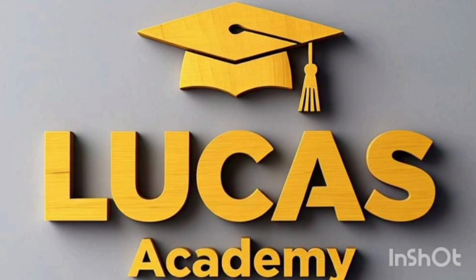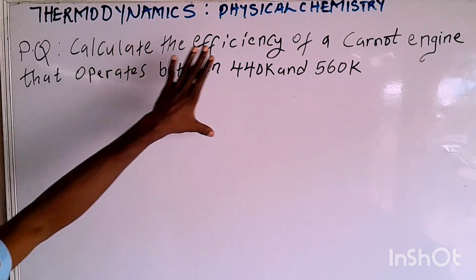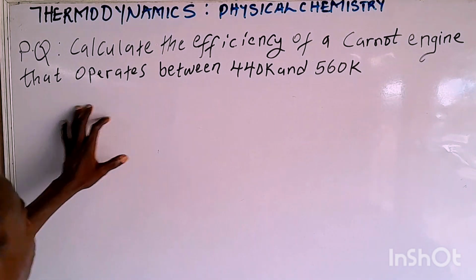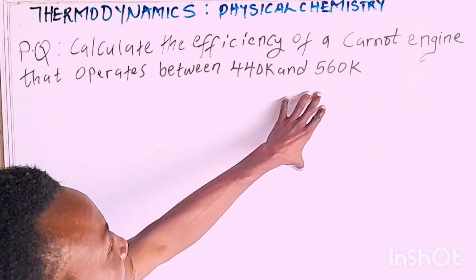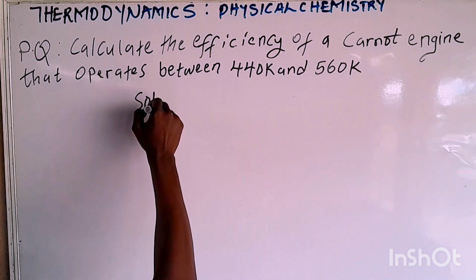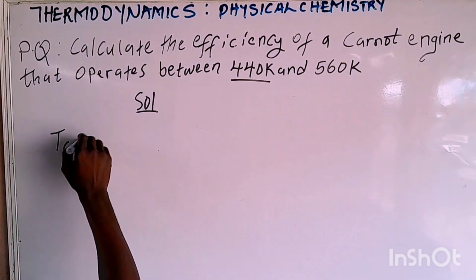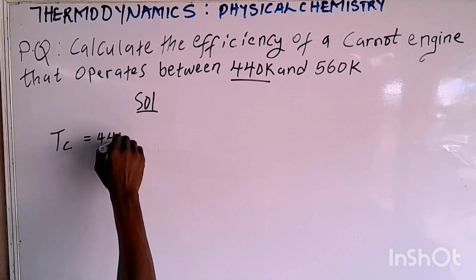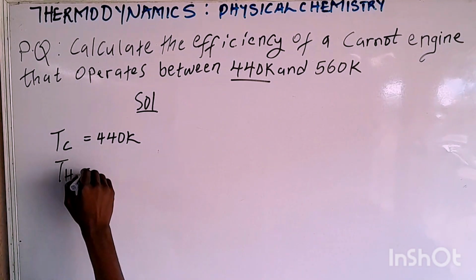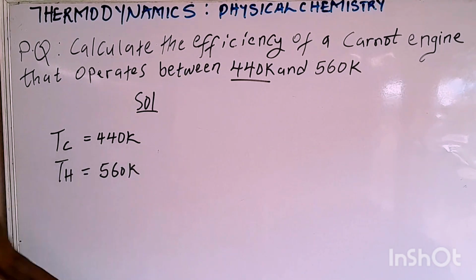So you have a problem of this type. The question says calculate the efficiency of a Carnot engine that operates between 440 and 560 Kelvin. So this one here represents the temperature of the cold, which is 440. This one here represents the temperature of the hot, which is 560 Kelvin.